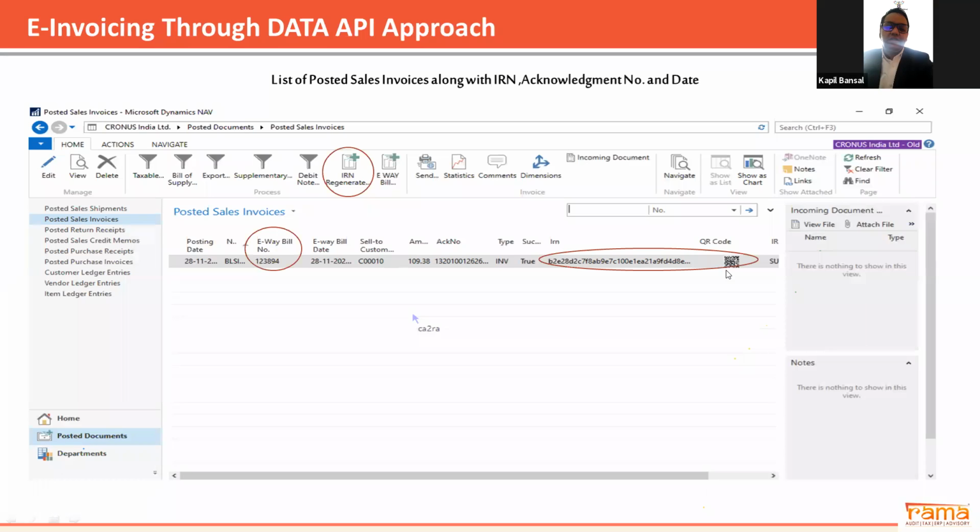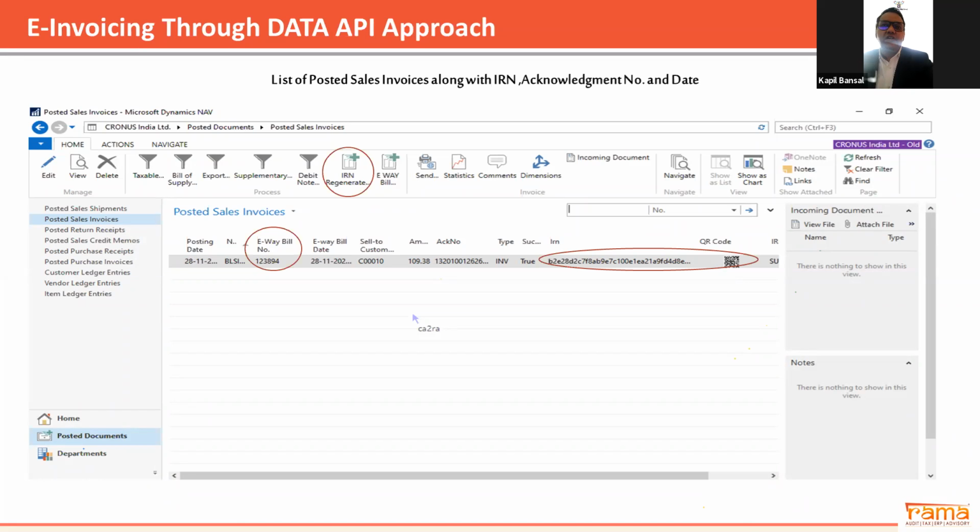Just to clarify, with different ERPs, you can have these things integrated or configured, where the ERP system is directly integrated with the portal through a GSP ASP service, and the IRNs and details of the e-invoicing can be done through that. What we just showed you is a screen of an ERP, like Navision, which is an ERP of Microsoft.